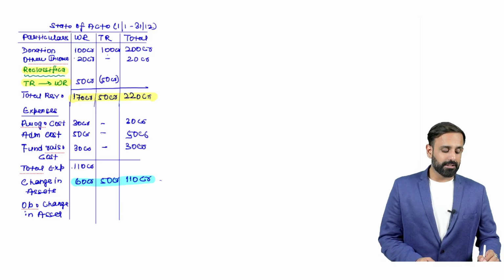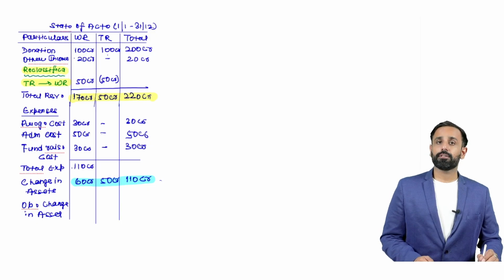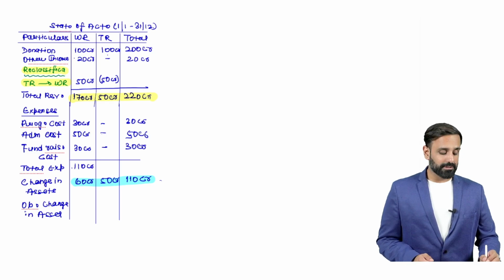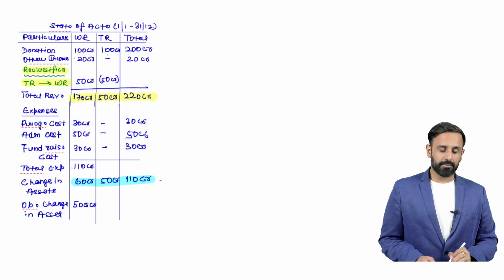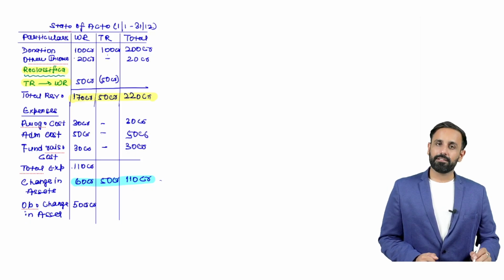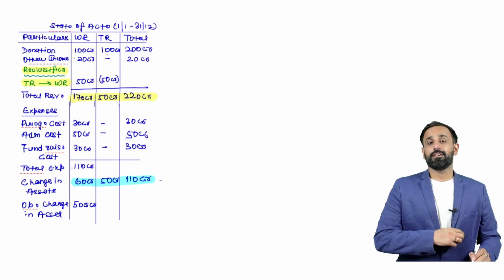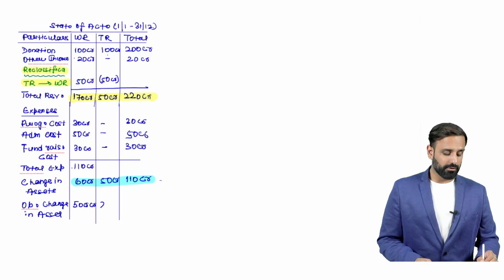So let's say the previous total balance of donation without restriction is of 500 crores. So we will record here. Then let's say the previous total restricted donation is of 200 crore. So we will record it here, and total is going to be here 700 crore.